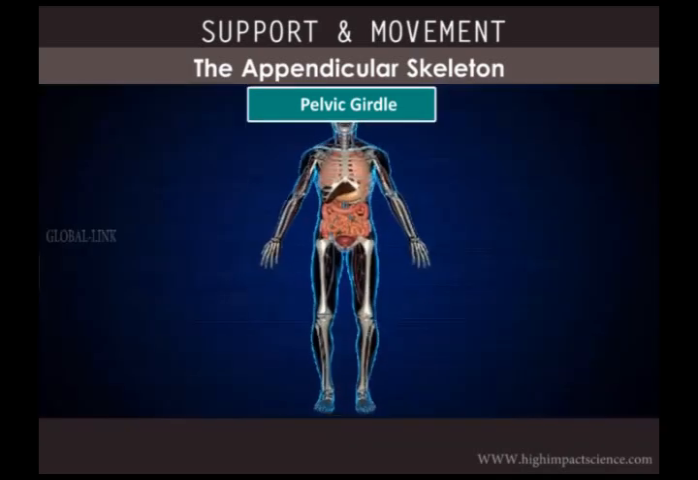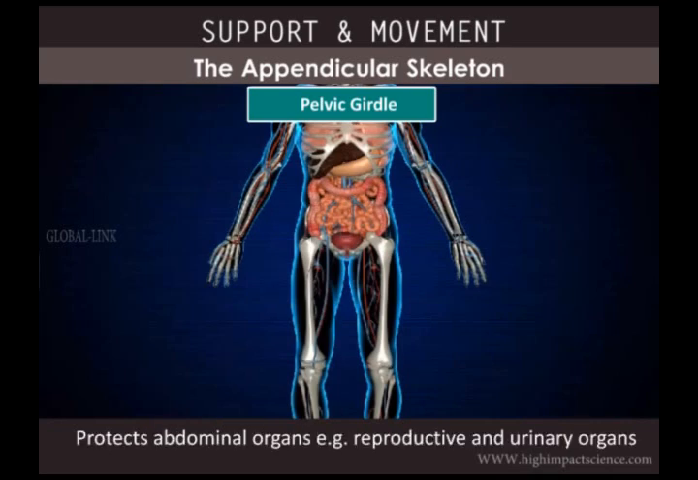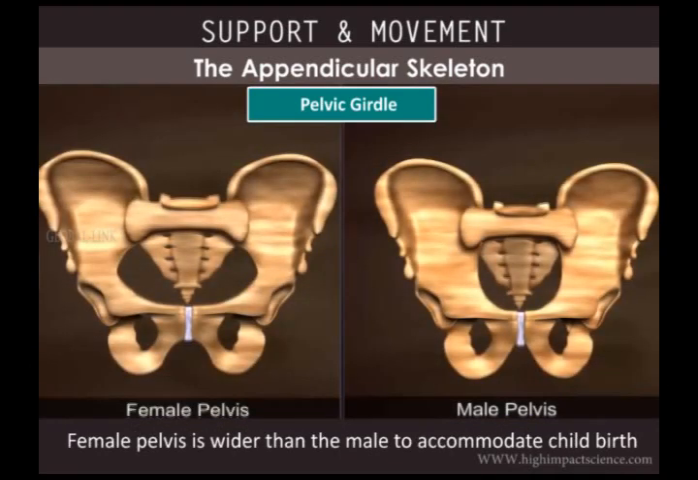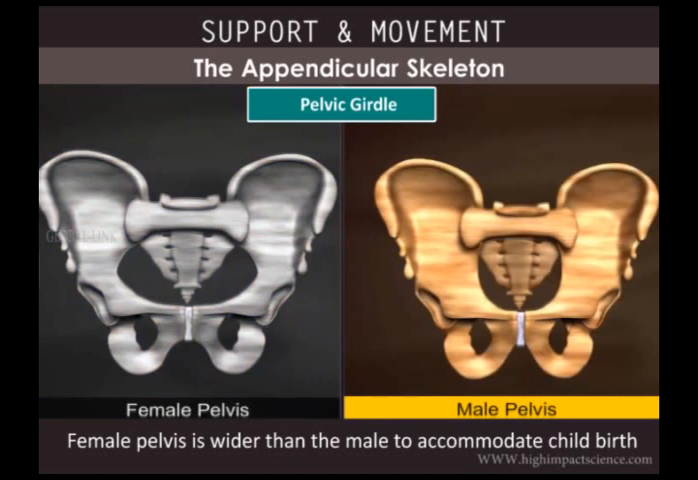The pelvic girdle not only supports the limb bones, but also protects the abdominal organs like the reproductive organs and the urinary tract. In fact, the female pelvis is wider than the male to accommodate childbirth.